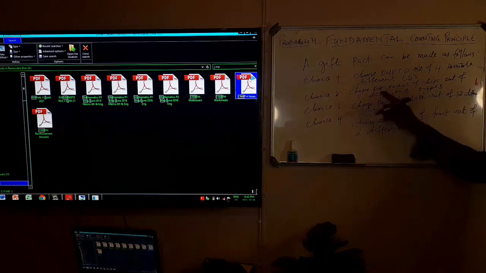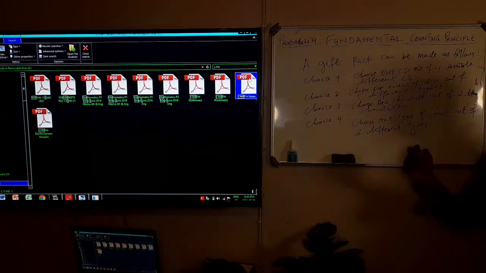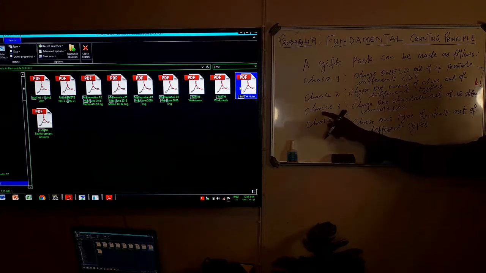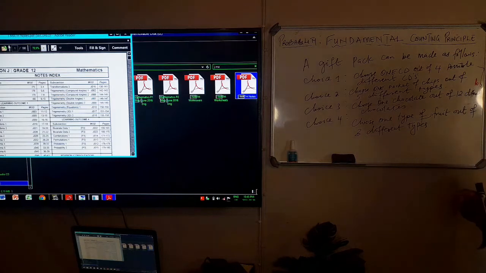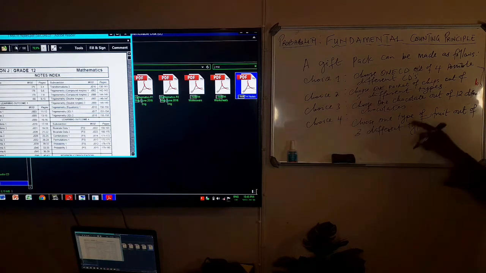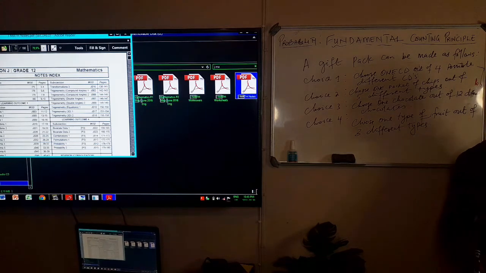Here they said choose one packet of chips out of 5 different types, so you choose one out of the 5. Choice number 3 says choose one chocolate out of 12 different chocolates. And when you go to table number 4, they will tell you choose one type of fruit out of 3 different fruits.